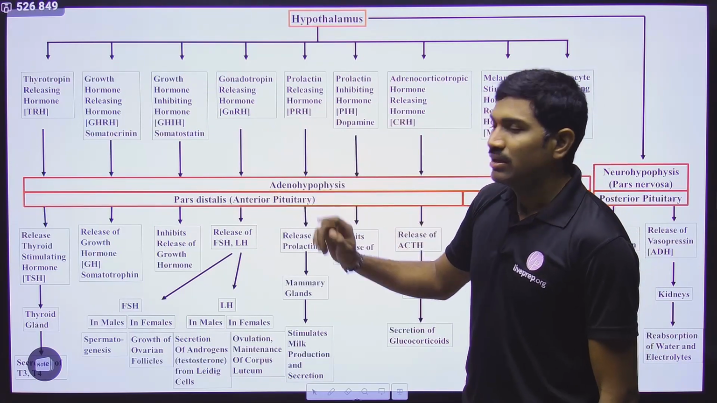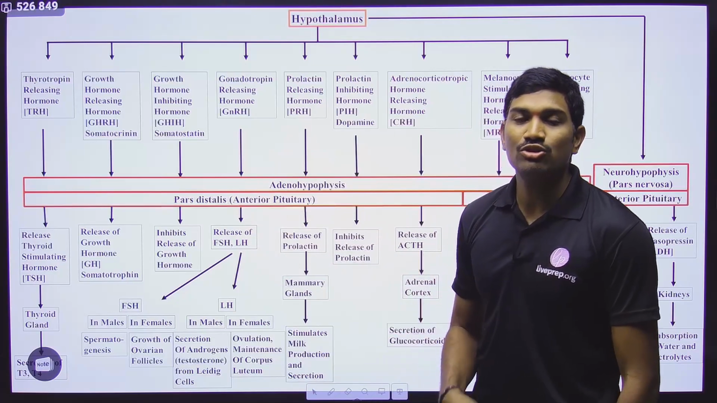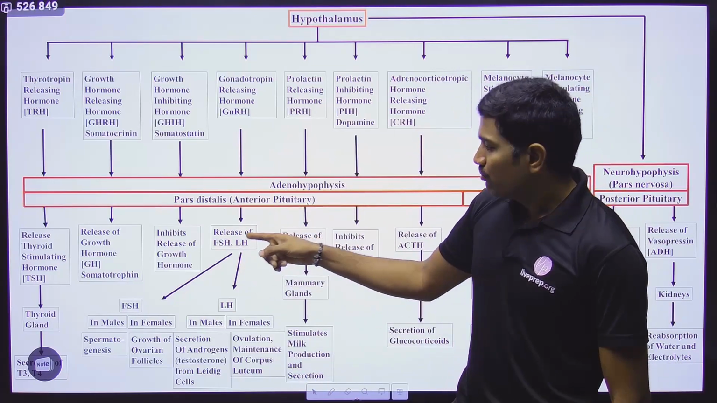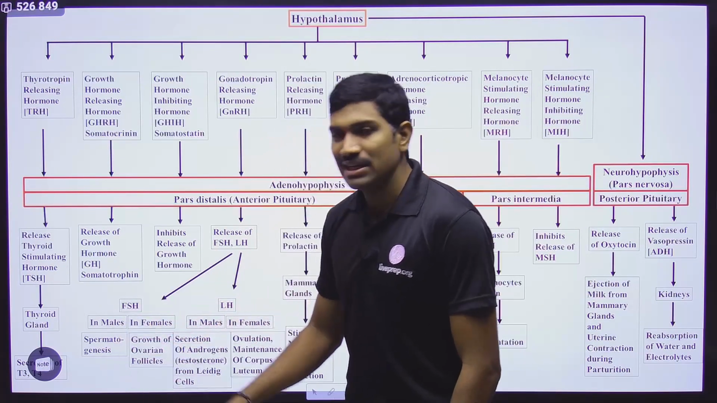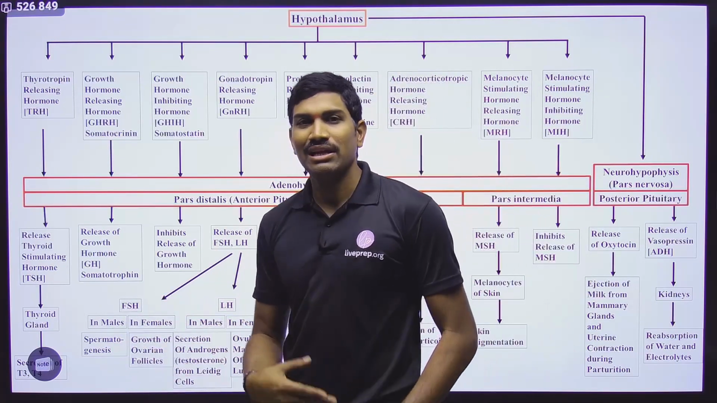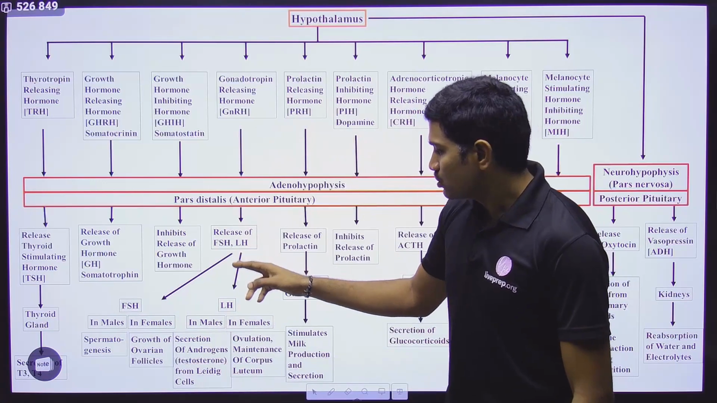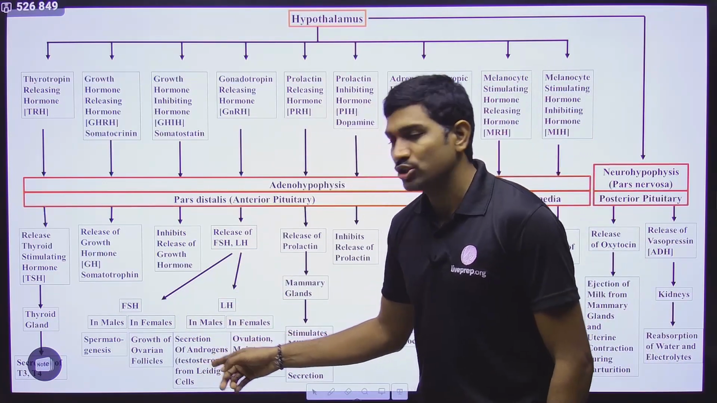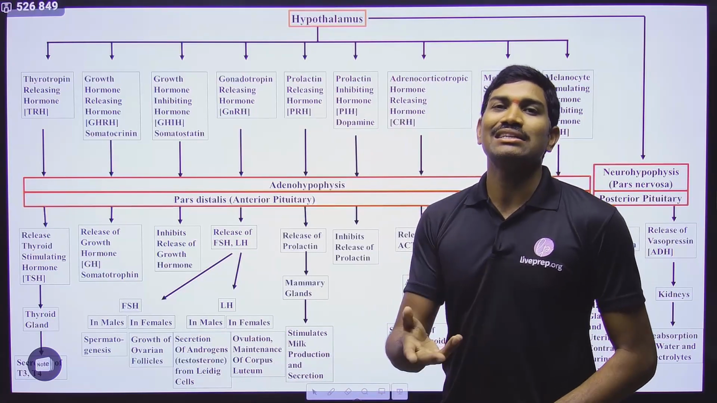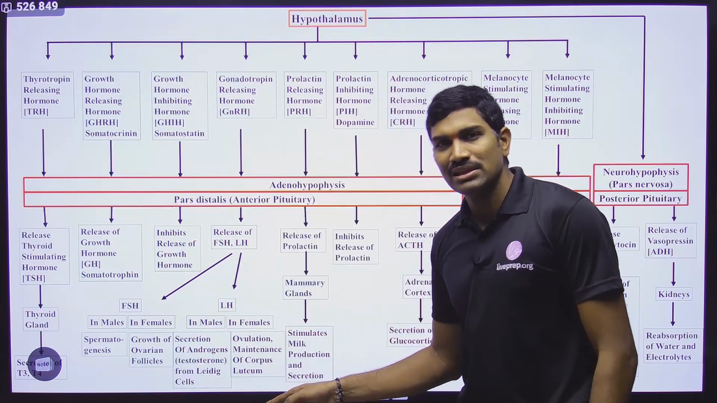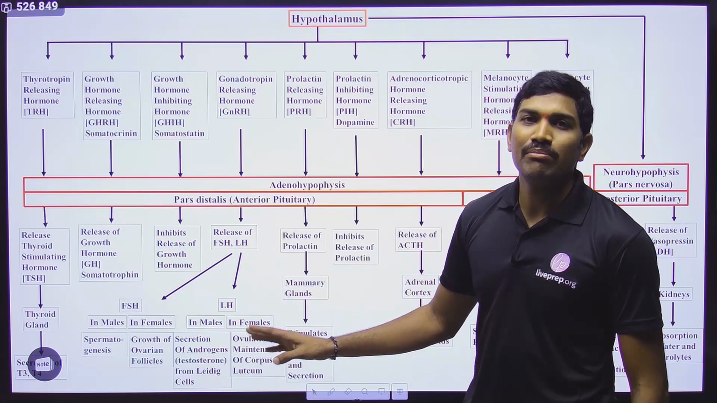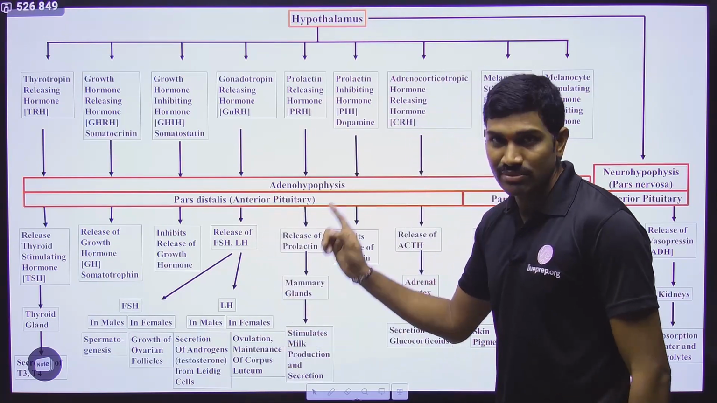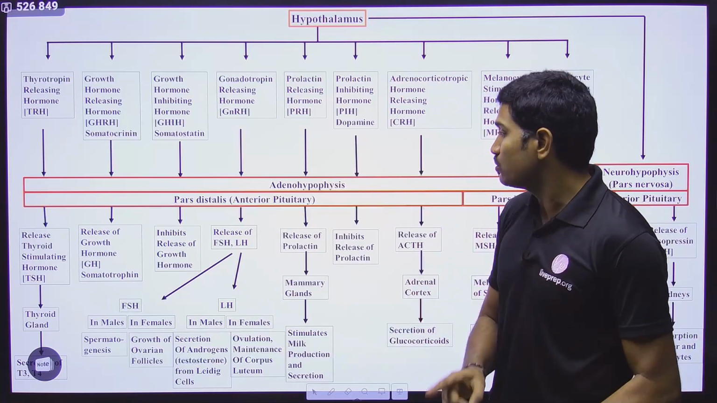It is acting on pituitary gland, so that it will help in the release of FSH, follicle stimulating hormone, and luteinizing hormone. Follicle stimulating hormone, in the males, is helping in spermatogenesis, and in the females it will help in the growth of ovarian follicles. Luteinizing hormone, in the males, is helping in the secretion of androgens like testosterone from Leydig cells or interstitial cells. But in the case of females it is helping in ovulation and also in the maintenance of corpus luteum. That's it. Simple. I will not spend much time, but many times I will repeat the information so that you should remember.